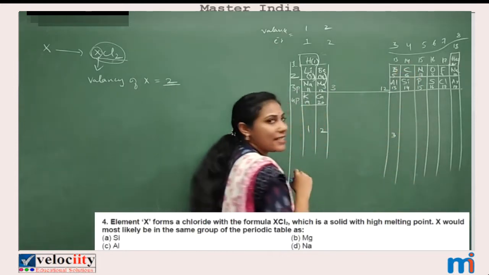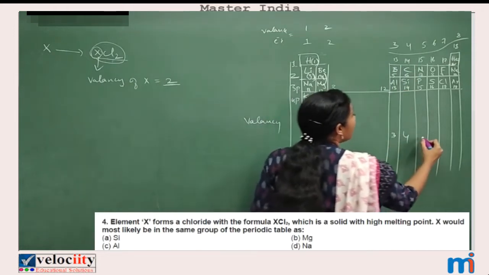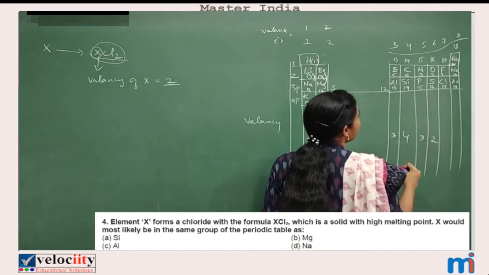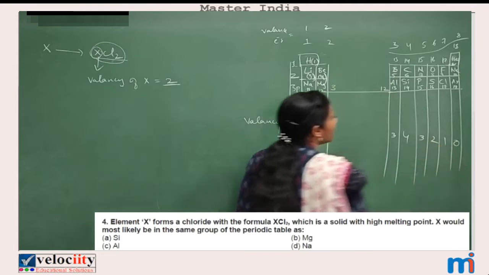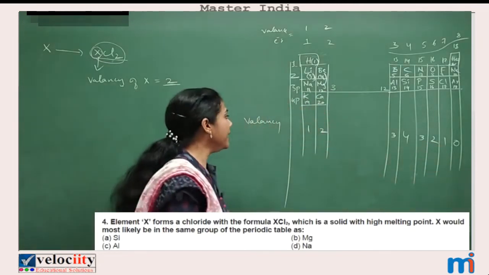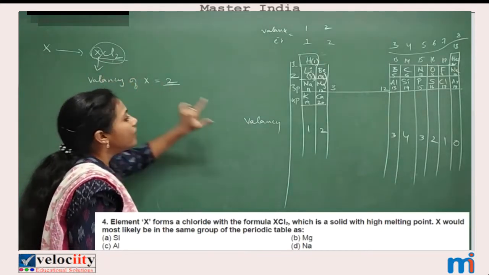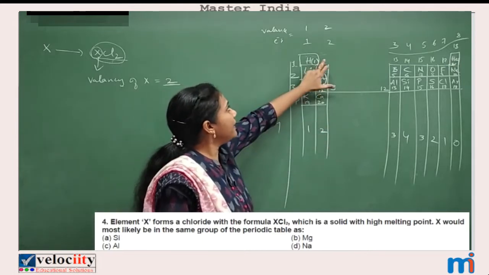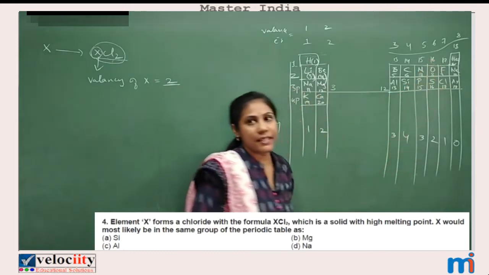13th group elements, valency is 3. For 14th group elements, valency is 4. For 15th group elements, it is 3. Remember. And for the 16th group, 2. And for the 17th group, 1. And for the 18th group, 0. So this is the valency. Now, valency 2 we got to know. So valency 2 means it must be in group number 2 or it must be in group number 16.